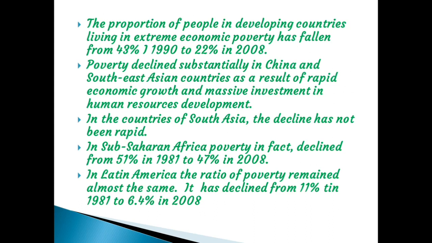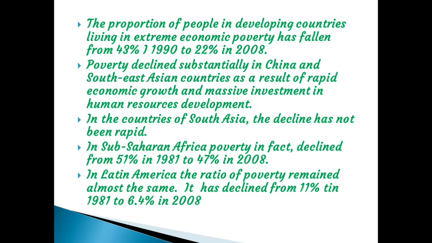The proportion of people in developing countries living in extreme economic poverty has fallen from 43% in 1990 to 22% in 2008. That means when we take the entire world, the poverty ratio decreased from 43% to 22%. Poverty declined substantially in China and Southeast Asian countries, as a result of rapid economic growth and massive investment in human resource development, like in Kerala.